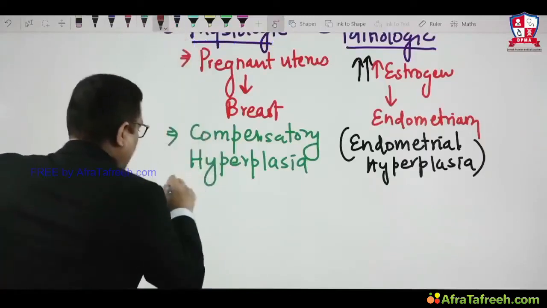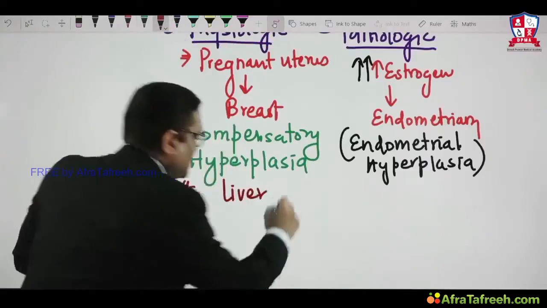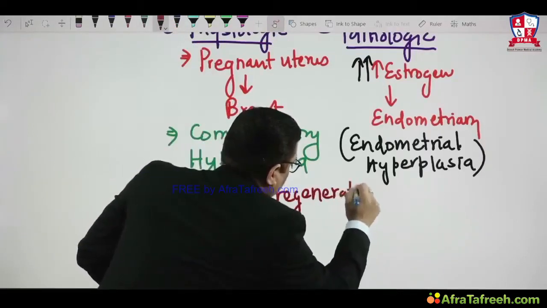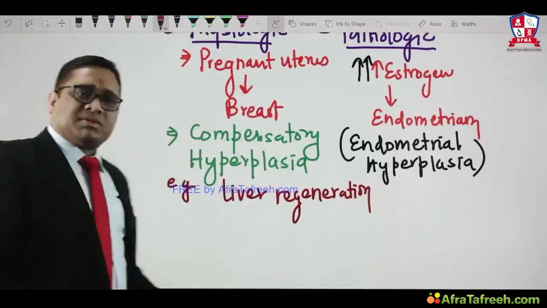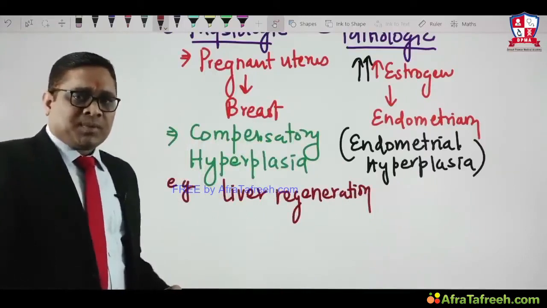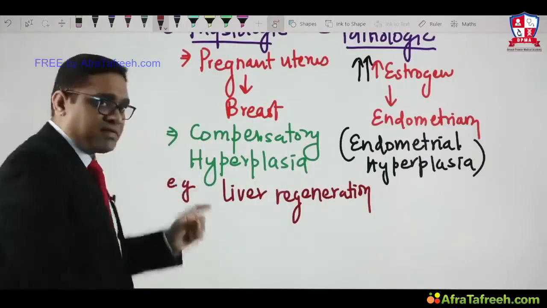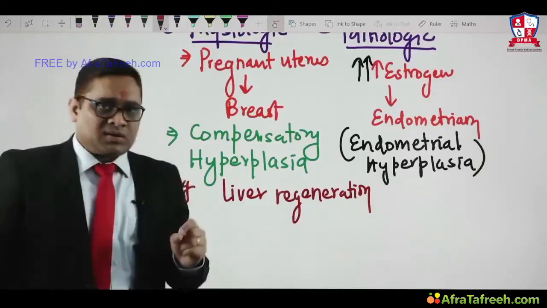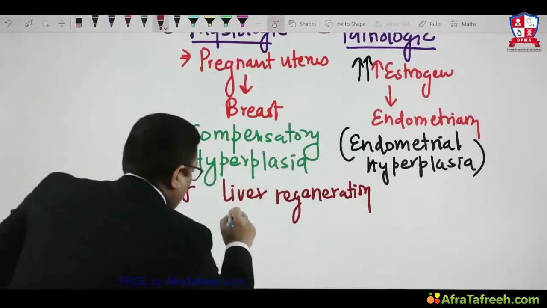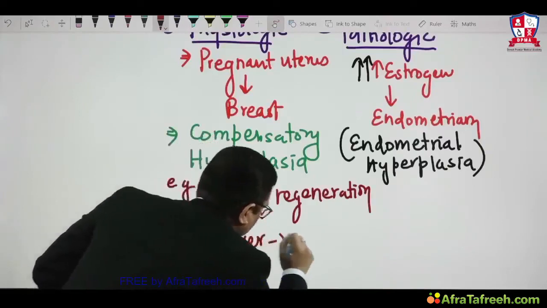So compensatory hyperplasia, what is the example? Liver regeneration, right? So liver parenchyma cells will proliferate, and that is another example of compensatory hyperplasia. Liver regeneration after liver resection.